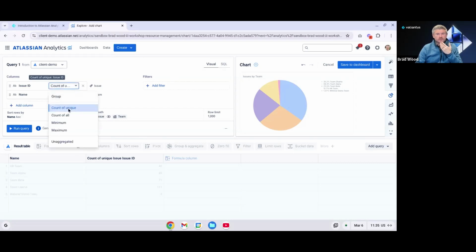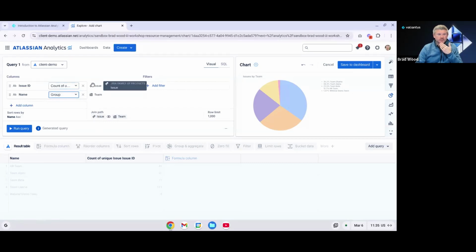So in this case, we've said for issue ID, count of unique, and then we want to just group by the team names, and we see some more information here. So you do have some other options here, your count of all, min, max, unaggregated, etc. And those are all available for each of your columns that you're pulling in.